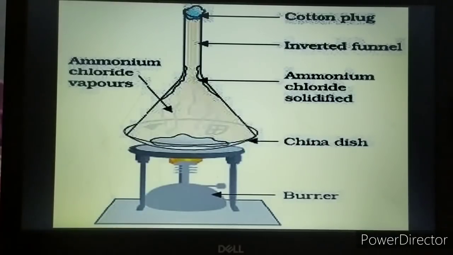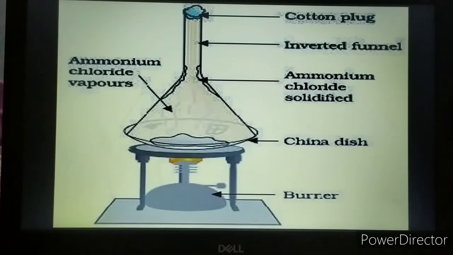Now when this setup is made, what is done? The mixture is gently heated. The observation will be that on heating the mixture, white fumes will be seen.